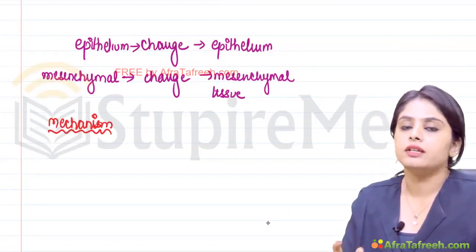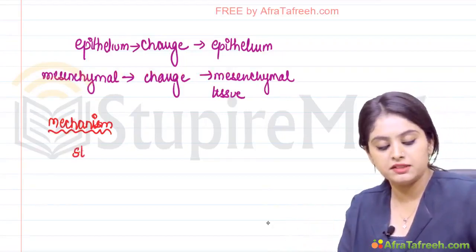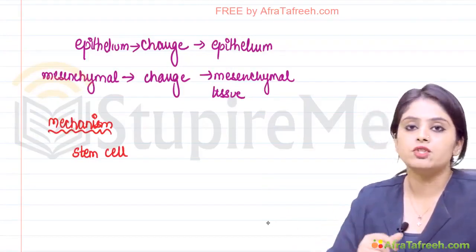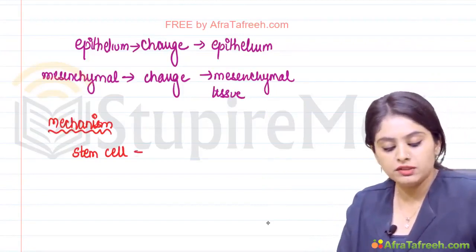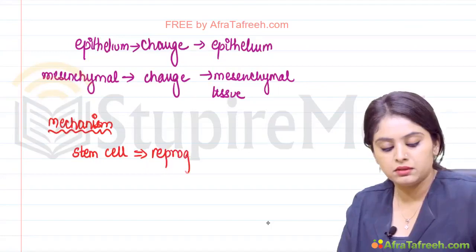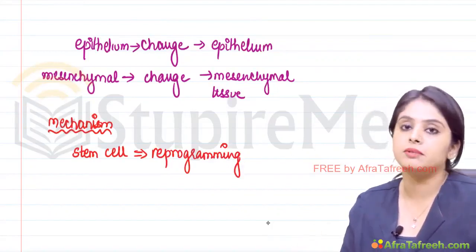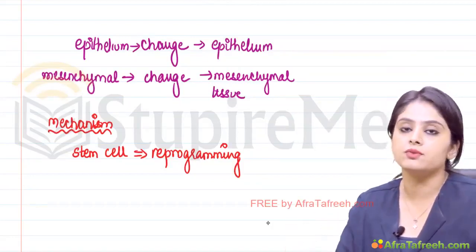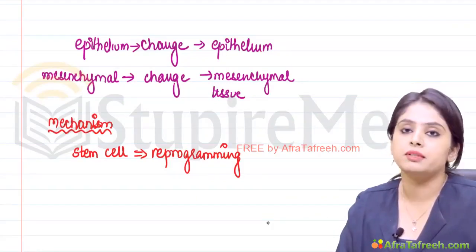Every cell and organ in our body ultimately comes from which cell? Correct, it is the stem cell. So every stem cell knows that ultimately it has to form which tissue, which organ. But if the stem cell undergoes reprogramming, in that scenario, instead of forming one epithelium, it will form another epithelium. Instead of forming one mesenchymal tissue, it will form some other mesenchymal tissue. So that reprogramming of stem cells is mainly responsible for metaplasia.